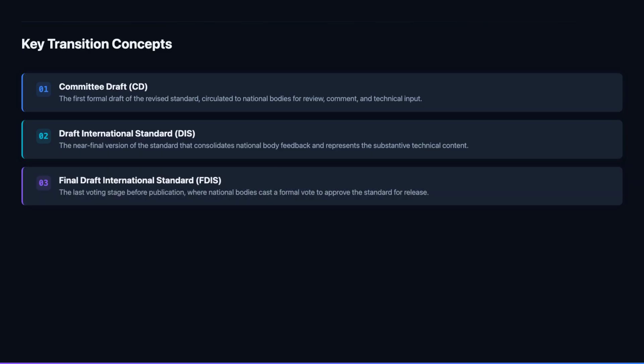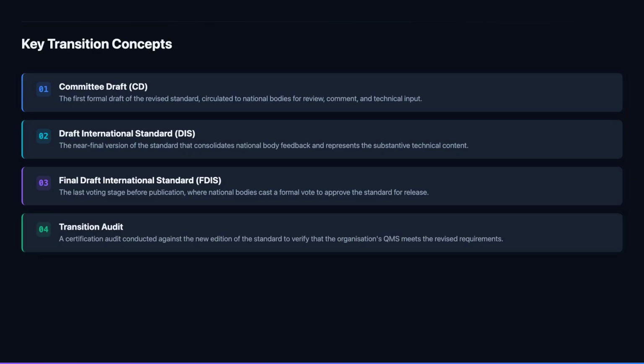The final draft international standard is the last formal voting stage before the standard is published. National bodies review the FDS and cast a yes or no vote. If the required majority approves, the standard proceeds directly to publication with only minor editorial corrections permitted. The FDS stage signals that publication is imminent and that organizations should be finalizing their transition plans, scheduling audit dates, and completing any remaining implementation work.